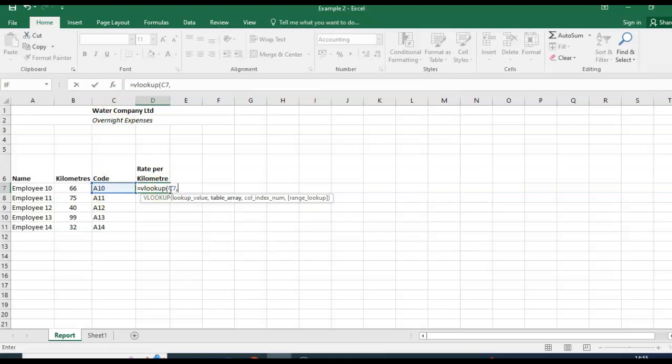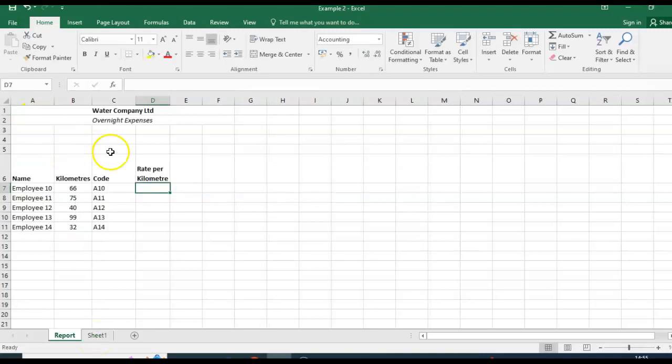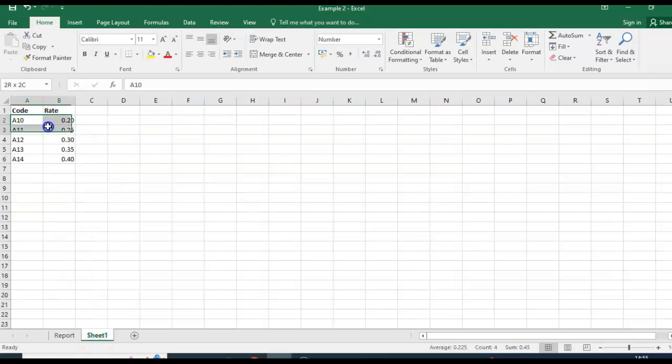Hit comma. Then we need to get the name of our lookup table, which is on the other sheet. If I go to sheet 1, I know that we called this table rates. So that's going to be the second part of our lookup function.